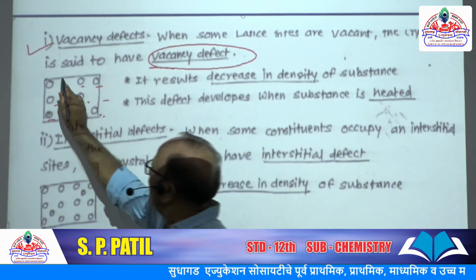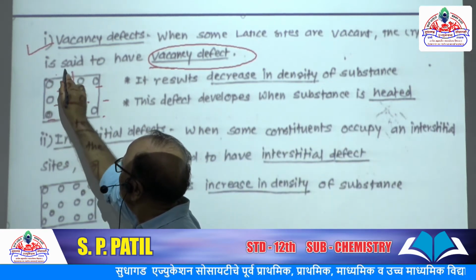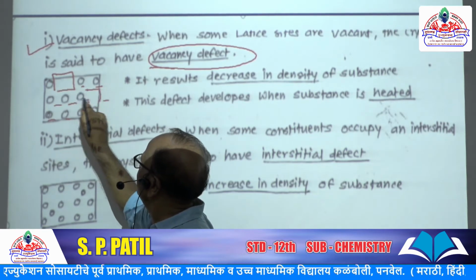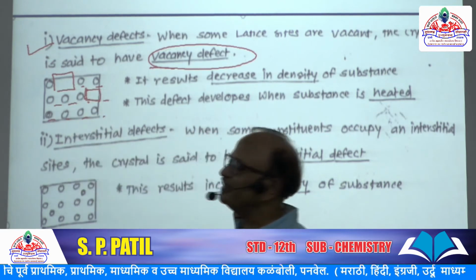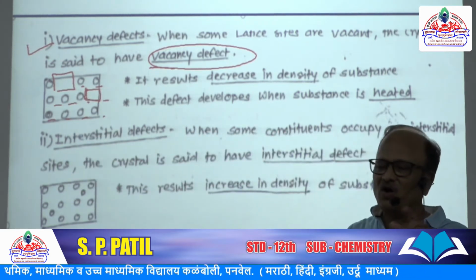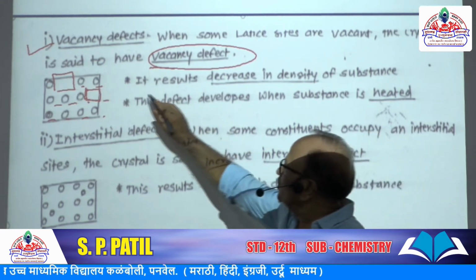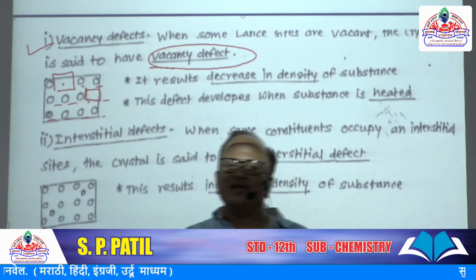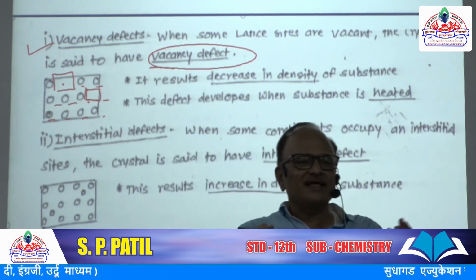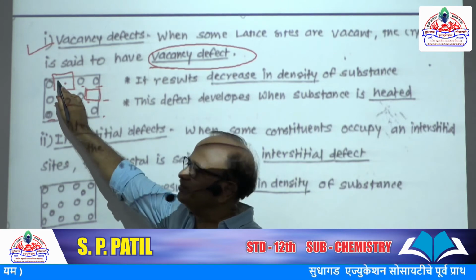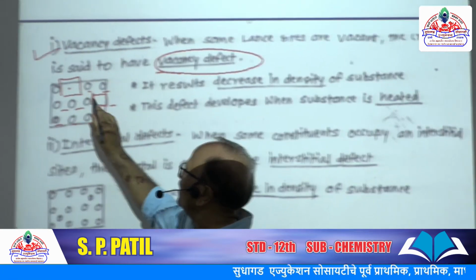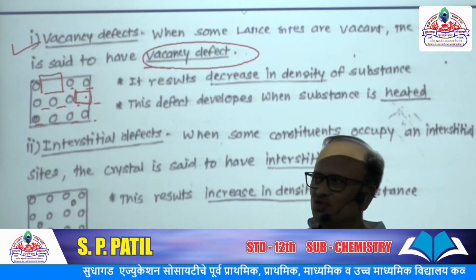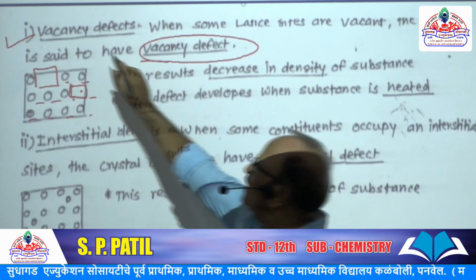But at these positions, there is vacancy. There is no sphere, no atom or no molecule present. At this place, the sphere is absent. It lost its regular site. It is not present here, and here also it is not present. So there is vacancy, which gives rise to vacancy defect.